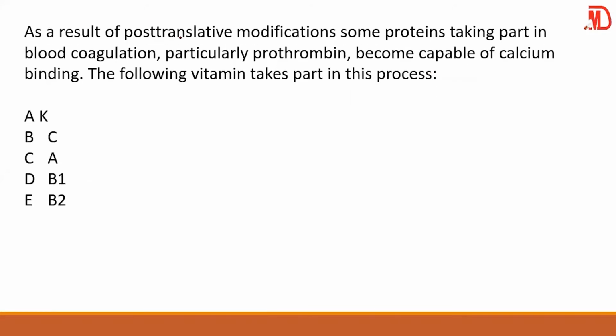Now, guys, we've done this already, but look at this in a different way. They said as a result of post-translational modifications, some proteins taking part in blood coagulation, particularly prothrombin, became capable of calcium binding. Which vitamin? They brought prothrombin just to confuse you. Your answer is vitamin K. I've told you, vitamin K. And the process is carboxylation of what? Glutamic acid. So this is vitamin K.